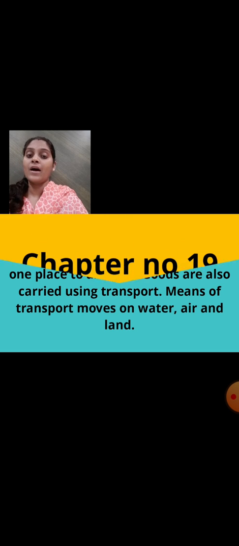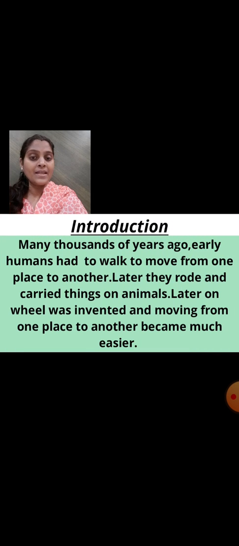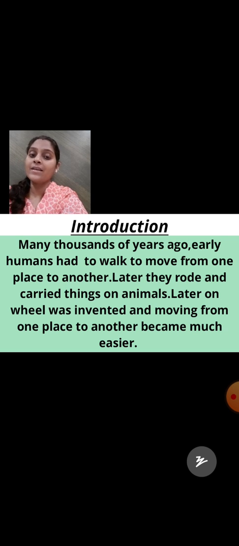Okay. Now, in today's chapter, that is chapter number 19, Transport, we are going to see some of the means of transport today. So, let's start with the chapter. Let's see the introduction part. Many thousands of years ago, early humans had to walk to move from one place to another. Later, they rode and carried things on animals. Later on, the wheel was invented and moving from one place to another became much easier.